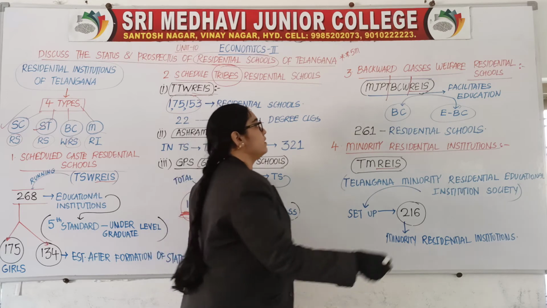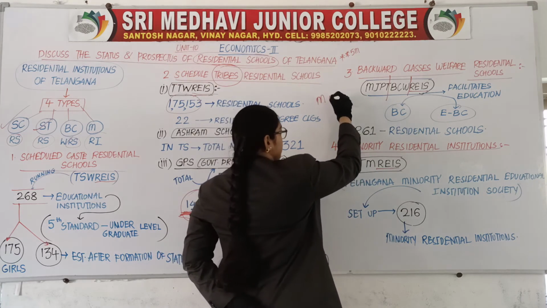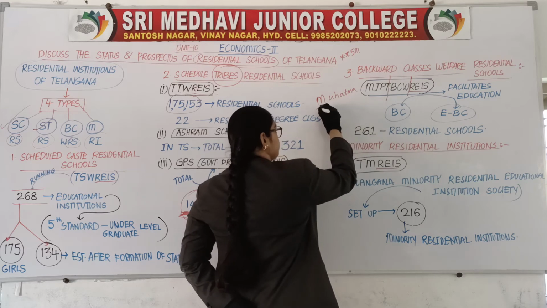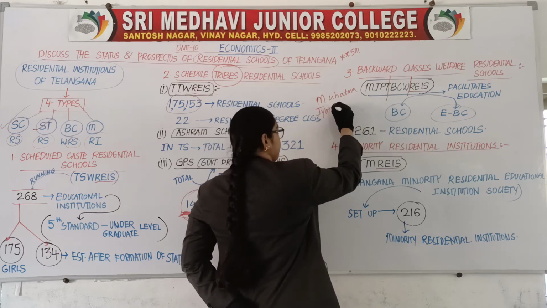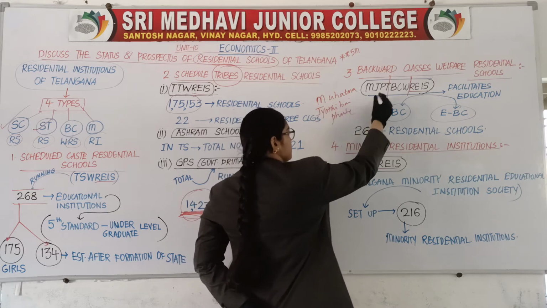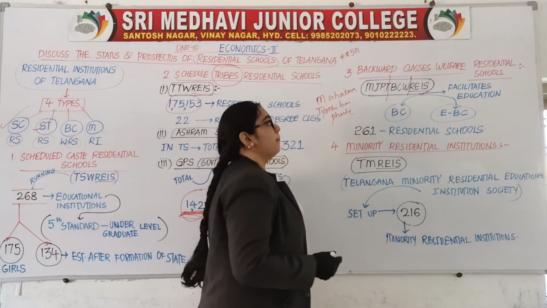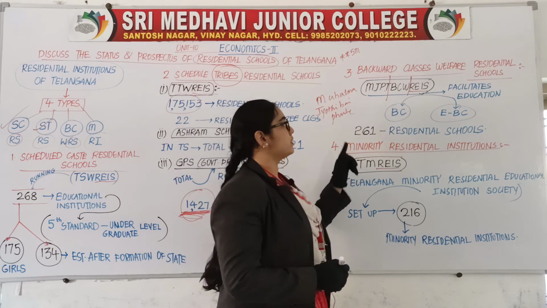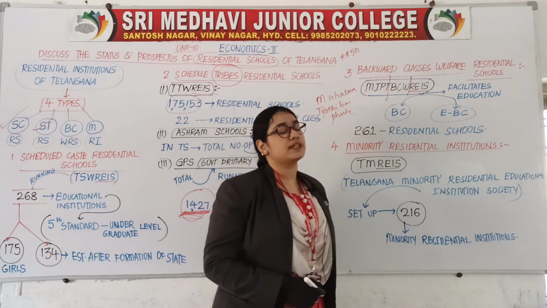Shall I write the spelling over here? Mahatma Jyotibai Phule, Telangana, backward classes welfare, residential educational institution society.